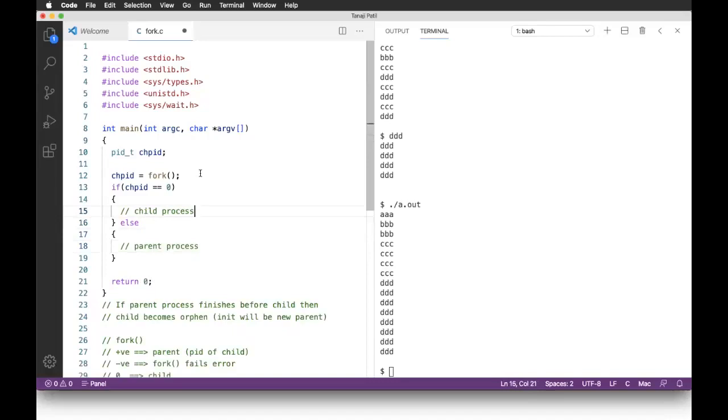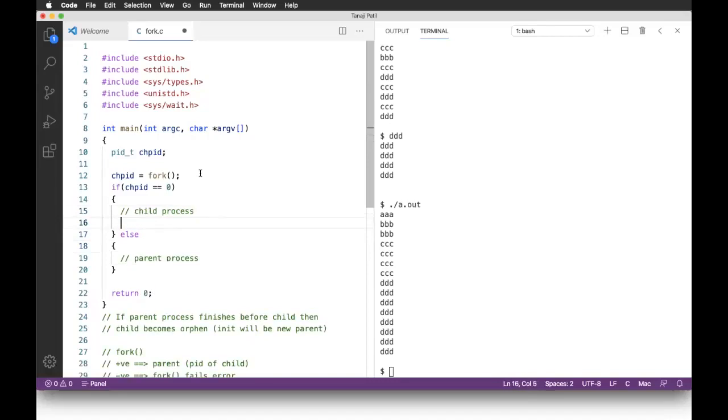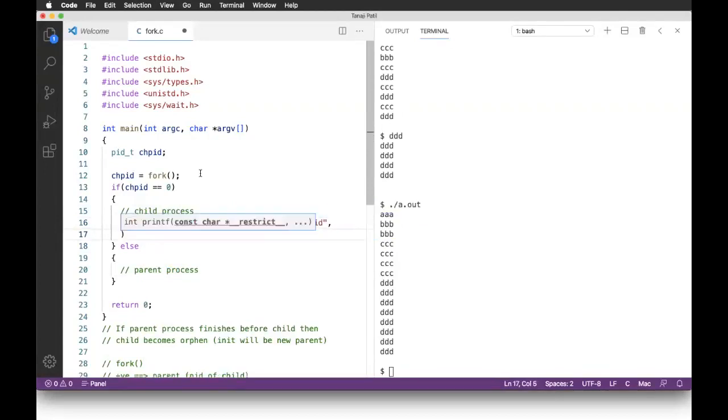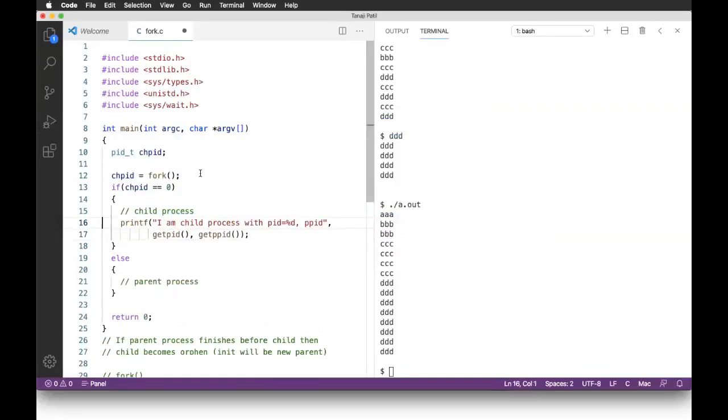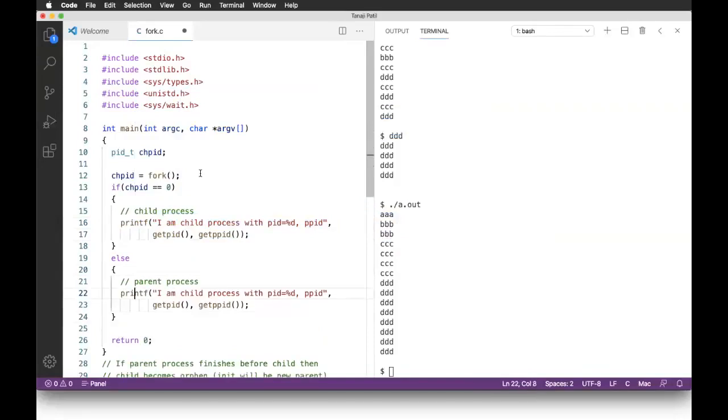So for example, for the child process, let us say printf, "I am child process with the PID equal to %d". I just want to display both things, and the parent's process ID, and let me use getpid and getppid directly here. And the same thing I want to do for the parent process. Only now it is "I am parent process with PID something and with PPID something".